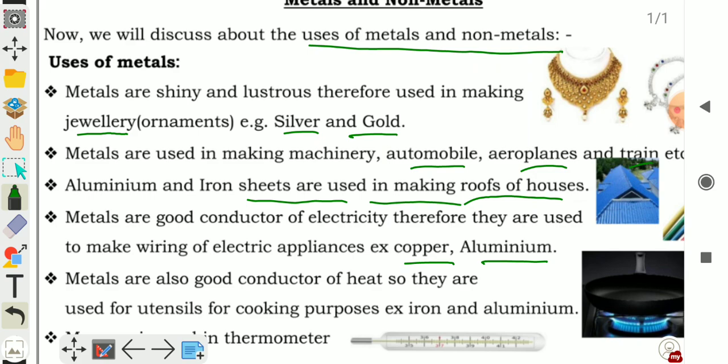aluminium. Copper and aluminium are good ductile metals and good conductors of electricity, that is why they are used for making wiring of electric gadgets or appliances. Metals are also good conductors of heat, so they are used for utensils for cooking purposes.